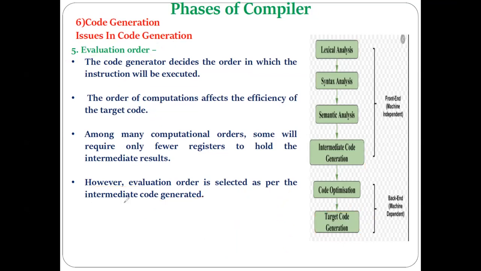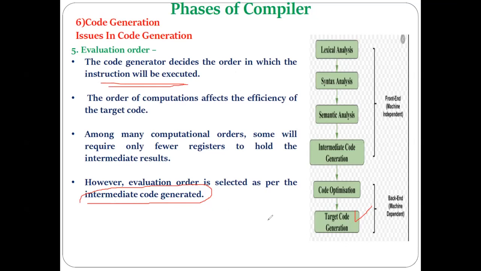The common approach is what? Whatever order is followed by the intermediate code generation phase, the same order can be followed by the target code generation phase for the computation of certain instructions. Okay. So this is our fifth issue, where the decision is taken about the order in which the instructions should get executed.